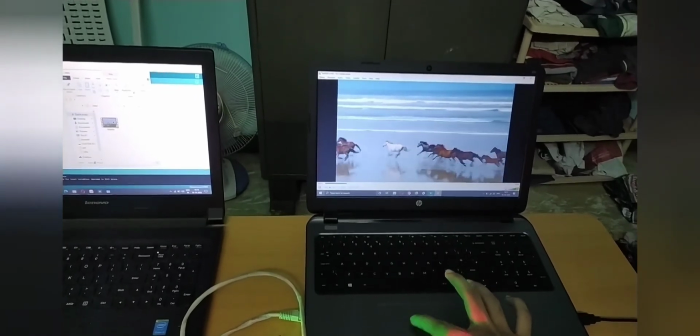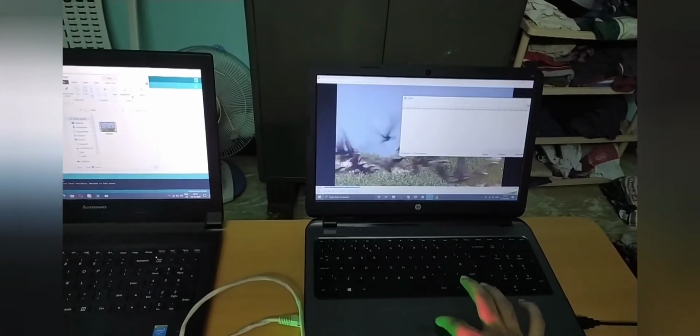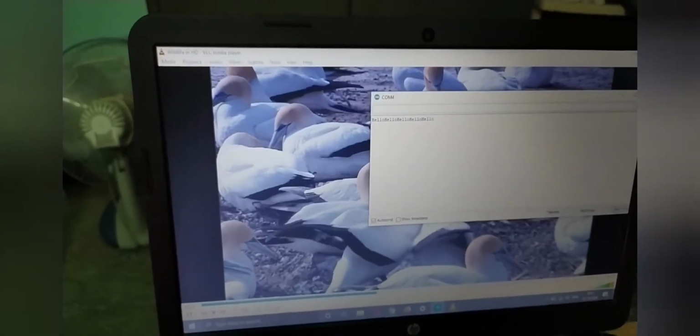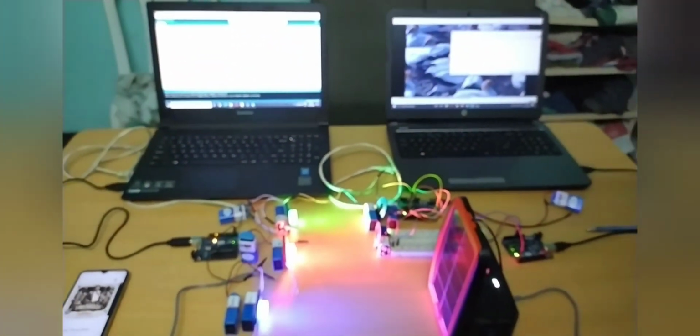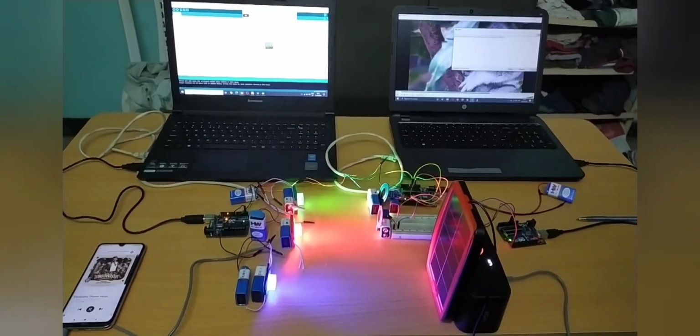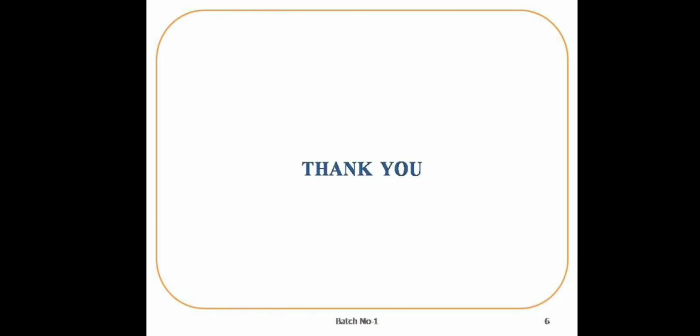And the text. All three data are transmitted successfully through the RGB light spectrums, which can be combined to create white light. Thanks for watching.